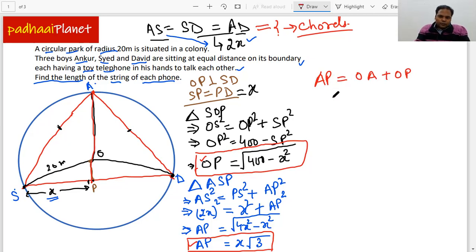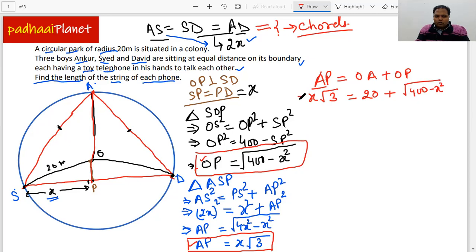Now what we can do is pick up the value of AP from here, and that's x root 3 is equal to OA. So OA being 20, right? That's the radius that's given. And OP means square root 400 minus x square, right?